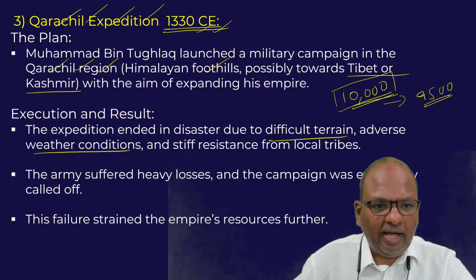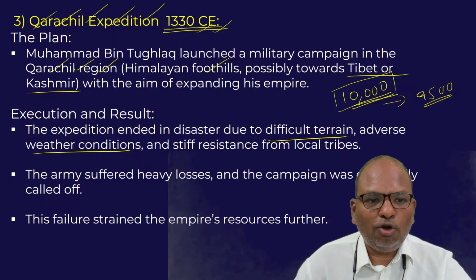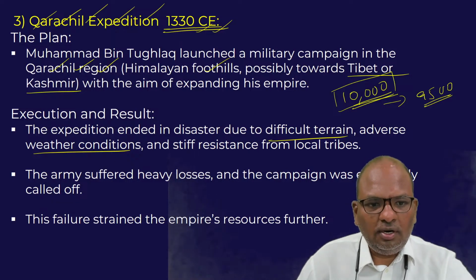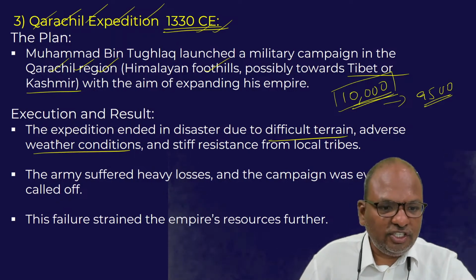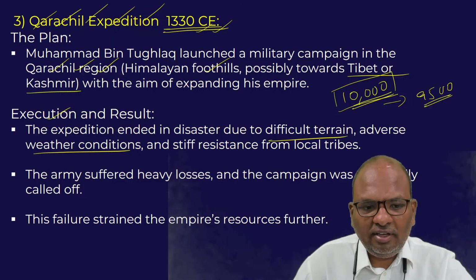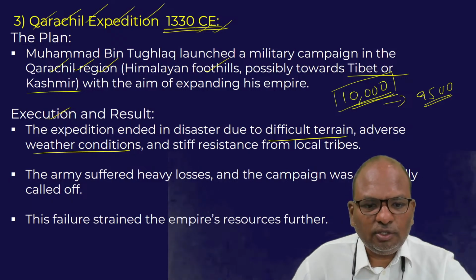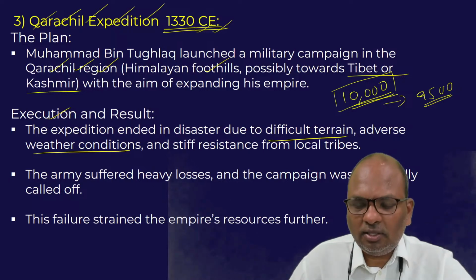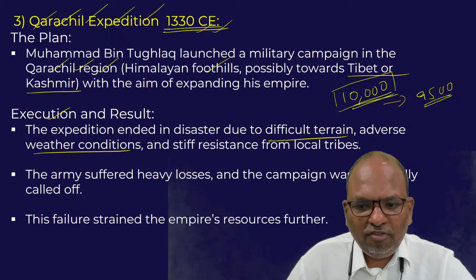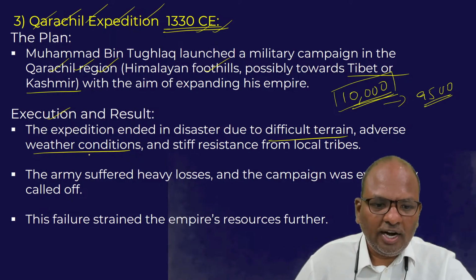So the point is, the plan to occupy Karachil is not a bad plan, because any ruler would want to occupy newer territories. But the point is the execution was undoubtedly not very proper. Muhammad bin Tughlaq should have taken adequate steps before sending his troops to the Karachil region, but that was not the case. He just sent some 10,000 soldiers. Of them, only 500 returned back. Most of the soldiers died not in wars, they died due to adverse weather conditions.